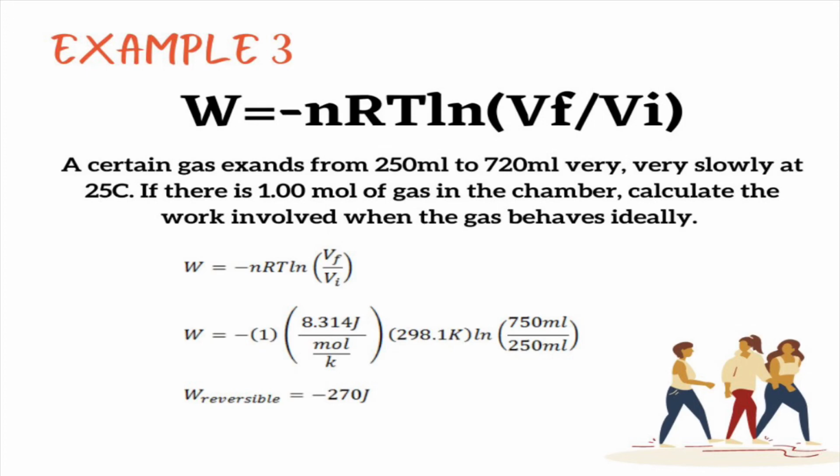This is the last example, example 3. A certain gas expands from 250 ml to 720 ml very slowly at 25 Celsius. If there is 1 mole of gas in the chamber, calculate the work involved when the gas behaves ideally. The formula we use is work reversible equals negative nRT ln of V final divided by V initial, and then you include the values and you will get the answer.